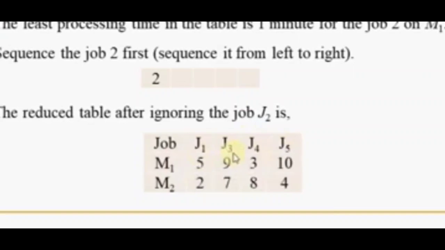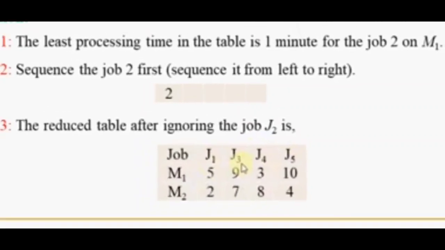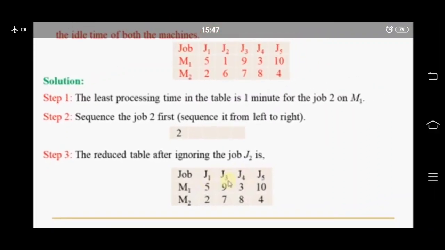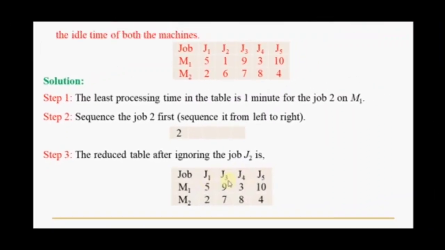J1, J3, J4, J5, for all those jobs the timings are given on both machines, M1 and M2. You can compare the first and the second table. In the first table all 5 jobs are there with processing times, but in the second table we already sequenced the second job, that's why it is eliminated and the reduced table is written here.